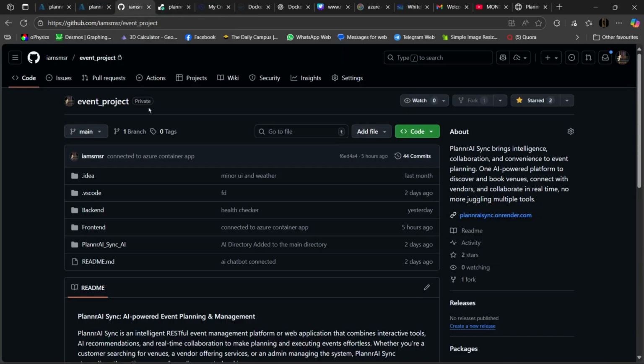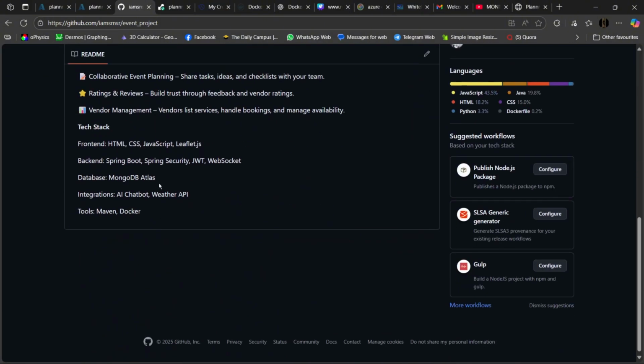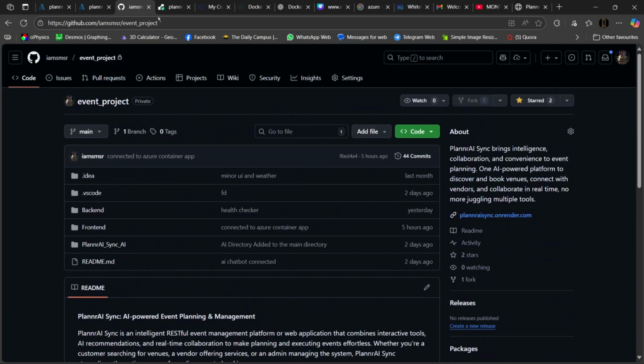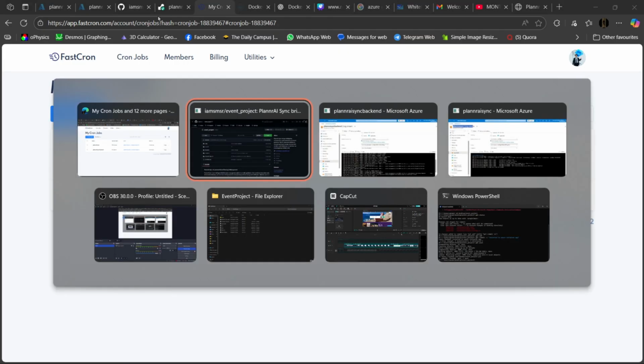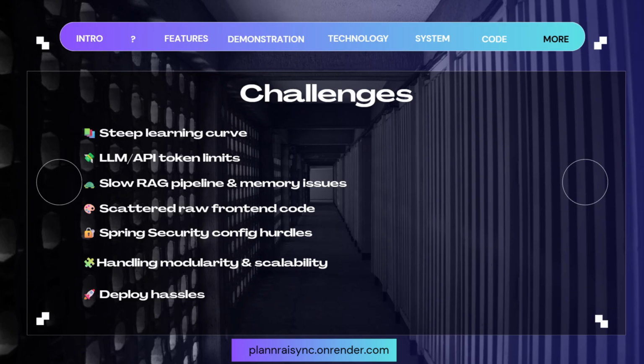And that's our Git repo. Right now it is private, and it was for learning stuff. Of course, AI helped us a lot to learn and also to develop it.